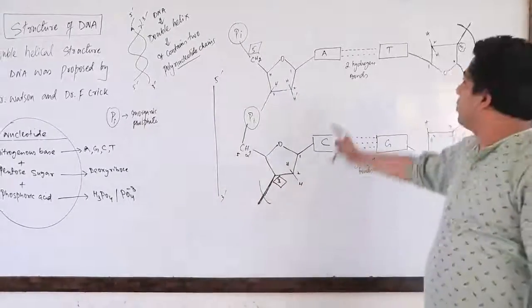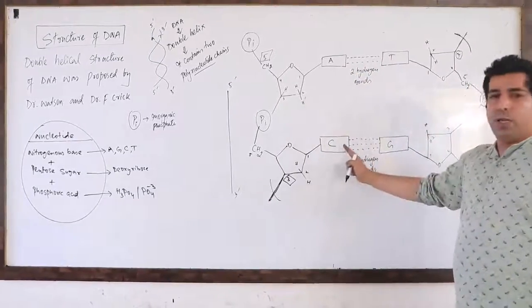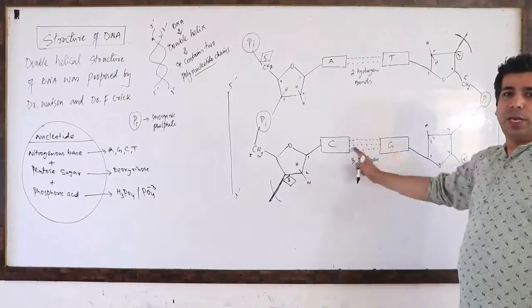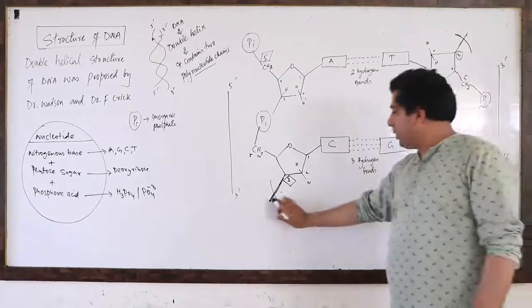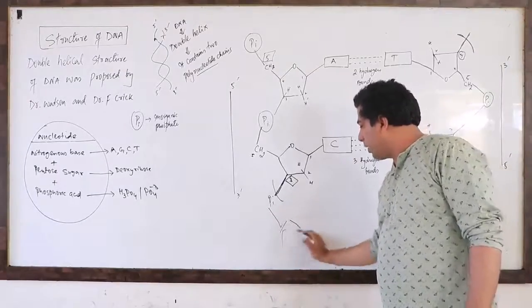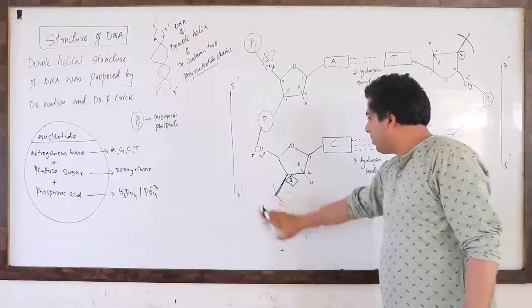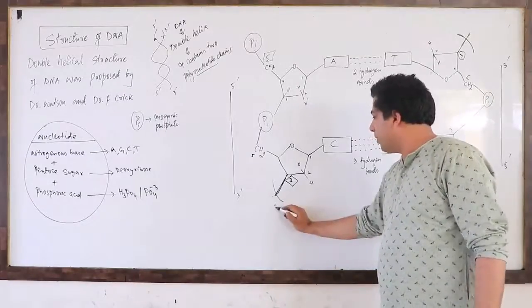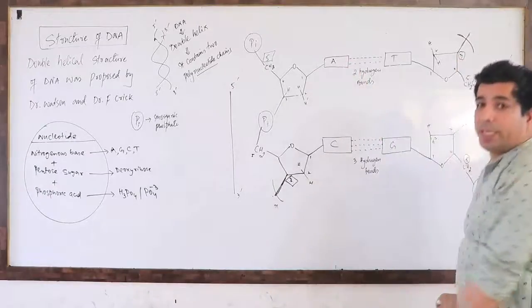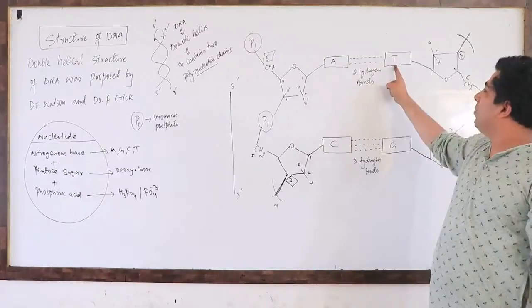And remember, there are 2 hydrogen bonds between adenine and thymine, and there are 3 hydrogen bonds between cytosine and guanine. Then you can make it interact with one more Pi, then it will interact with one more sugar and all those things. It will continue, correct? So I will write down here n times. That means it will keep on growing. And remember always, adenine will always base pair with thymine.